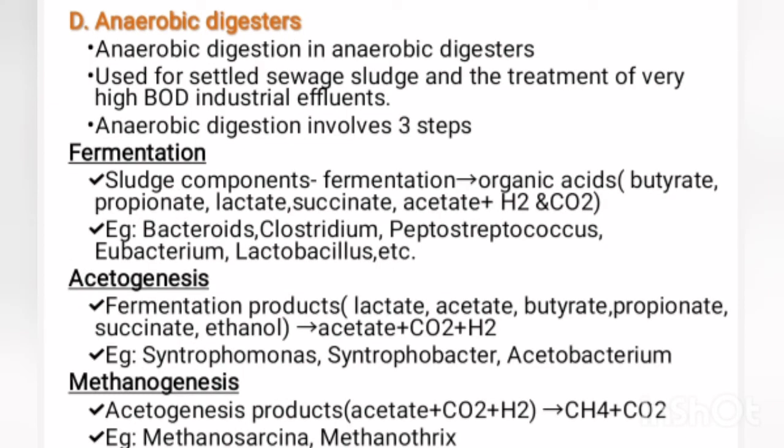Anaerobic digesters. Anaerobic digesters are used for processing of settled sewage sludge and the treatment of very high BOD industrial effluent. The sludge from the aerobic sewage treatment materials settles down in primary treatment and is then treated in anaerobic digesters.